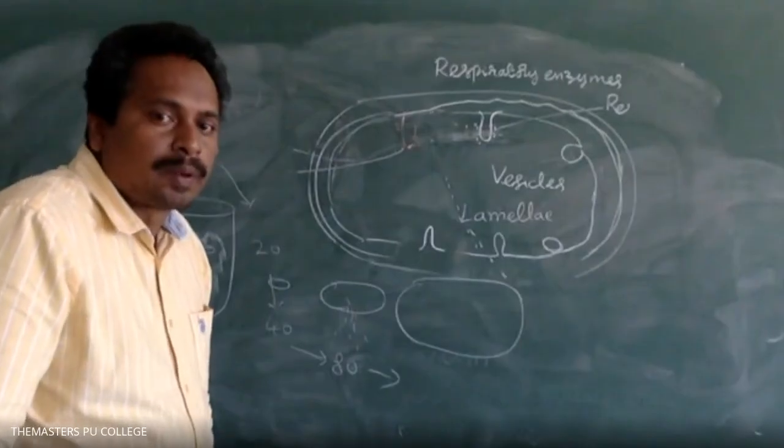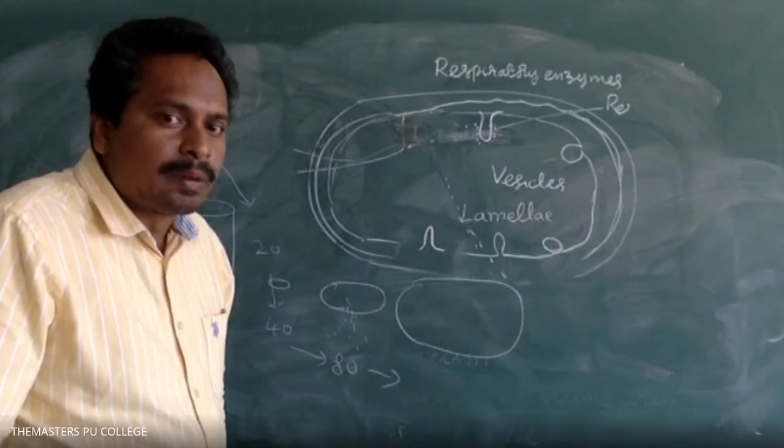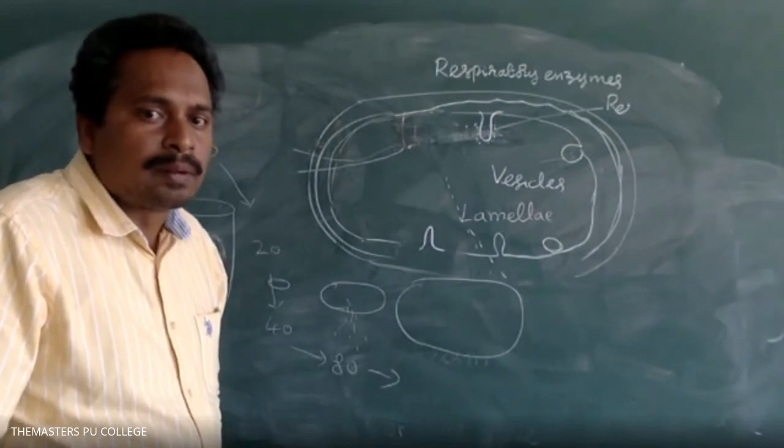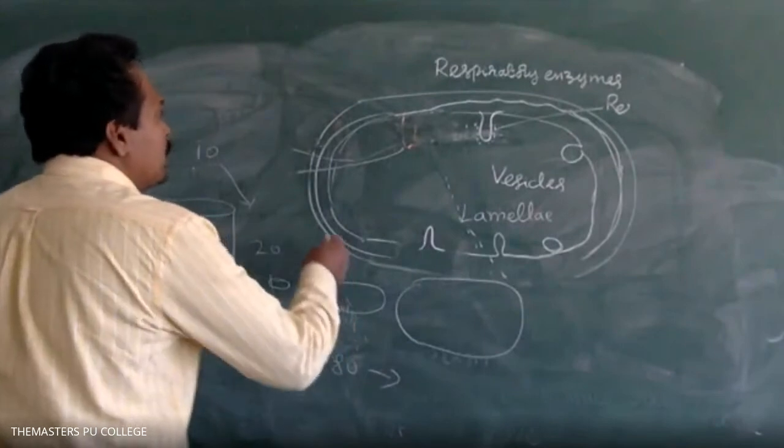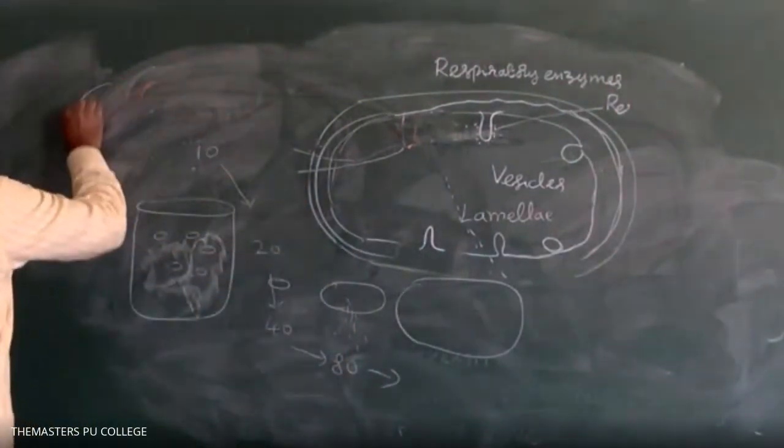Sir, how are these folds or mesosomes helpful in the formation of the cell wall? Replication and formation of the cell wall.